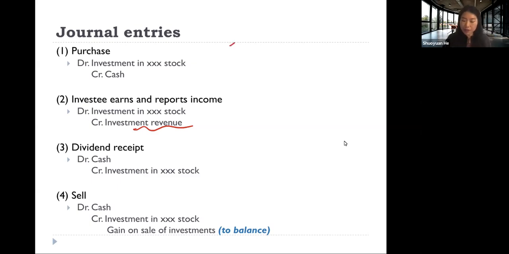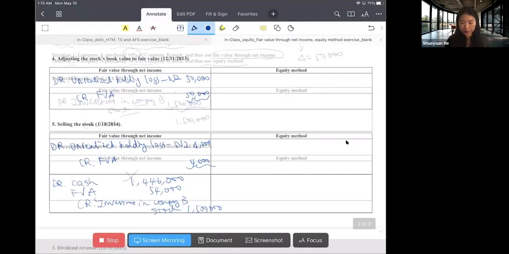And just pay attention here that we don't need to worry about the change in fair value under the equity method. Change in fair value is not relevant here. We don't need to record any fair value adjustment here. Now let's look at an example.